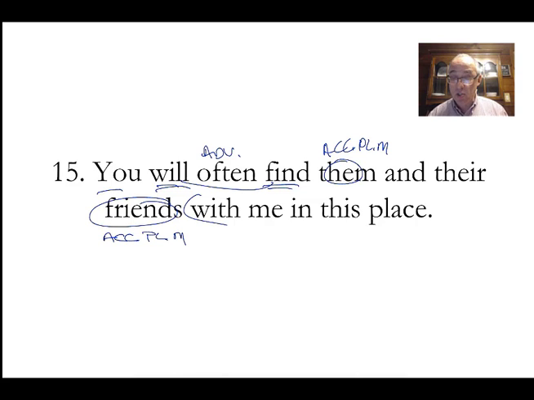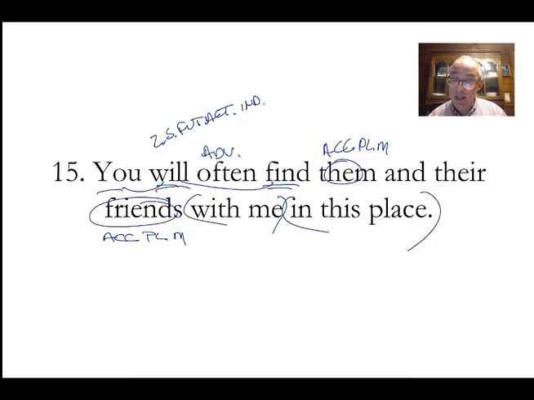With me, prepositional phrase. In this place, also prepositional phrase. Great. You will find, you can use another word for you. I'm going to say no in this case. I'm just going to put it as part of them. You will find, second person, singular, future, active, indicative.